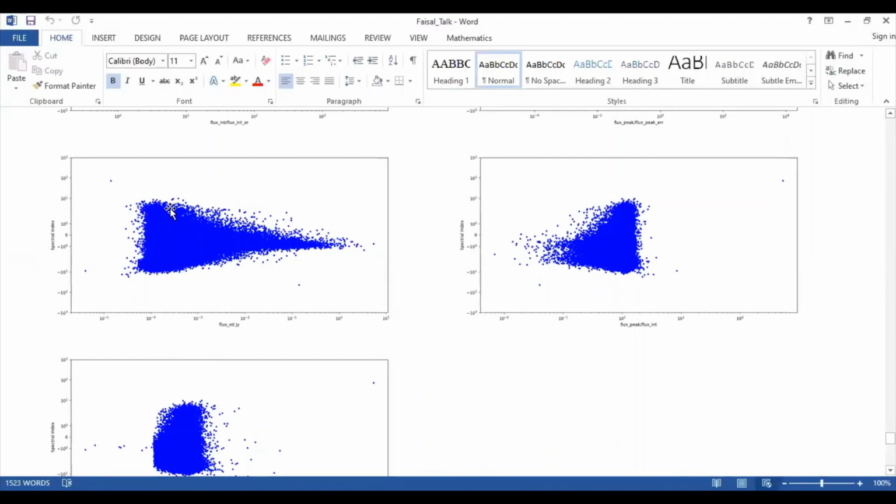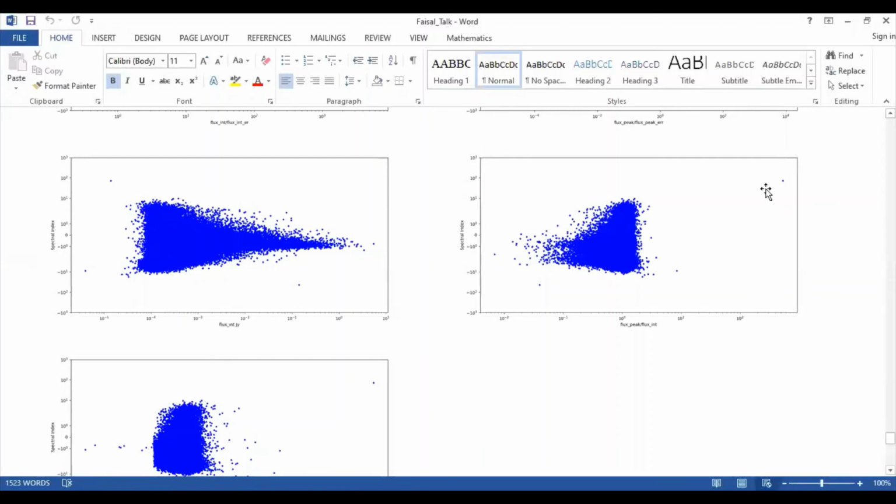So that is something related to how the source finding algorithm, or maybe ASKAPsoft, is recording fluxes and measuring spectral indices. That is going to be interesting to investigate further.